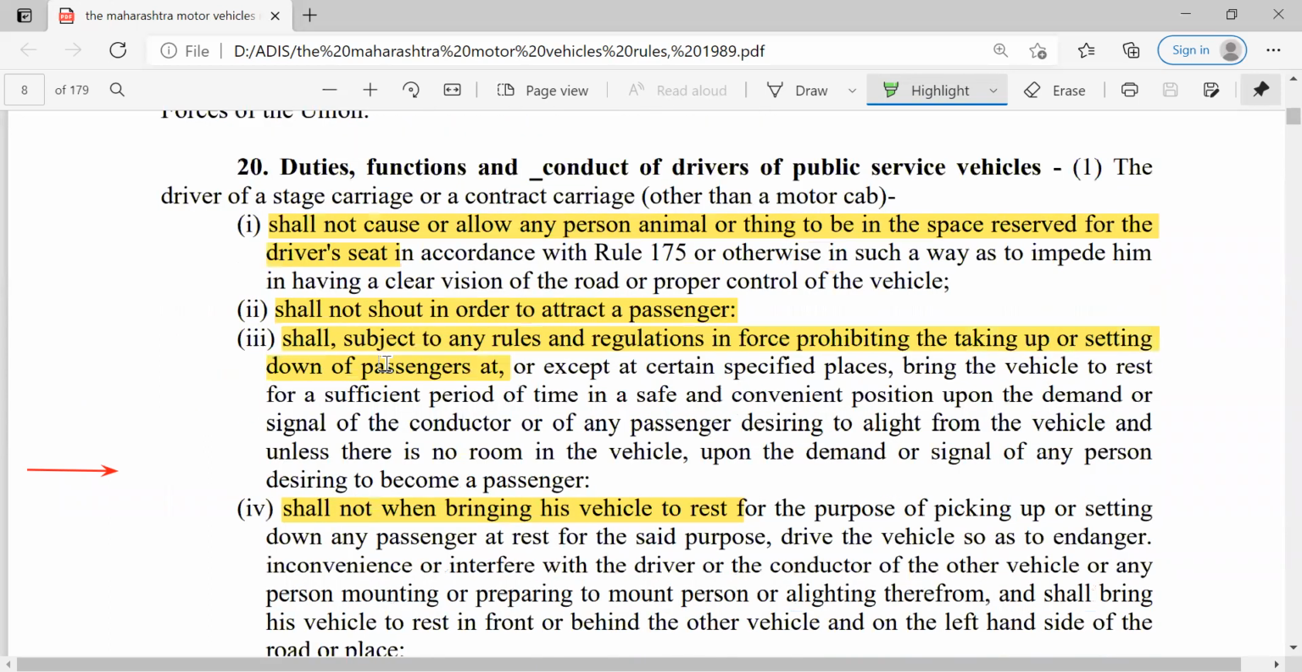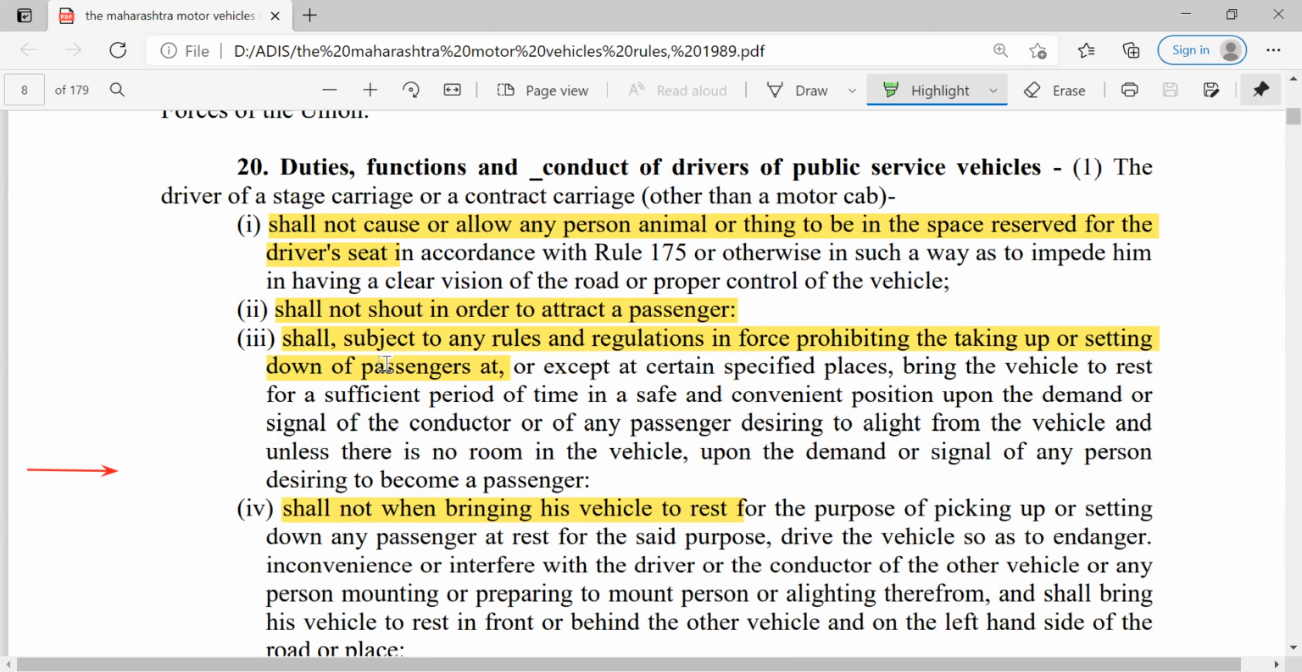Then duties, function and conduct of drivers of public service vehicles. The drivers of a stage carriage or a contract carriage, other than a motor cab, shall not cause or allow any person, animal or thing to be in the space reserved for the driver's seat. So that driver's seat should not be occupied by other persons or animals or whatever it may be. That is only for the driver.